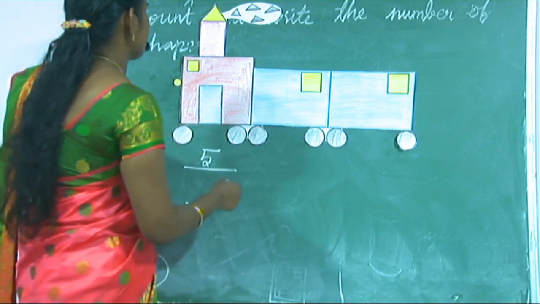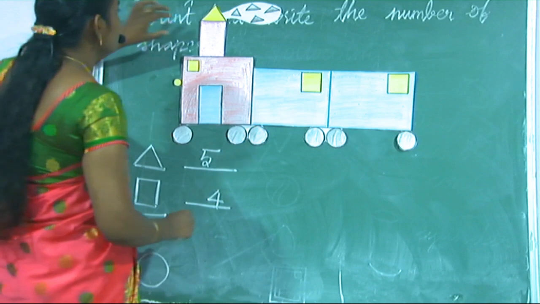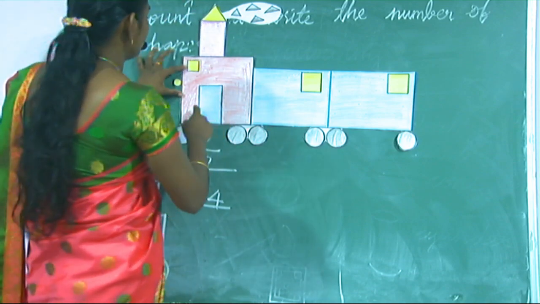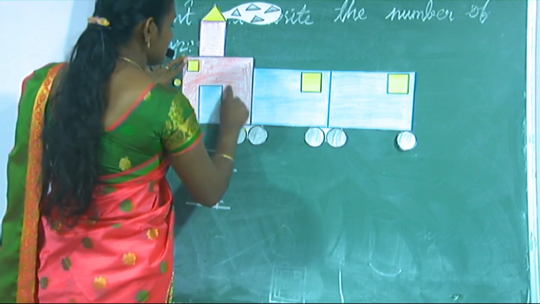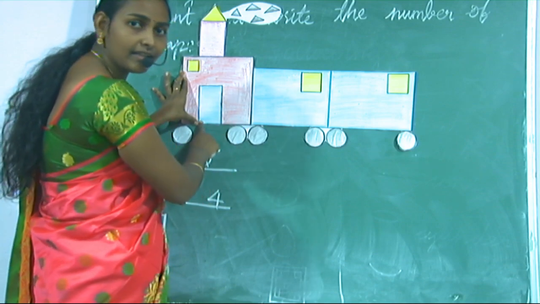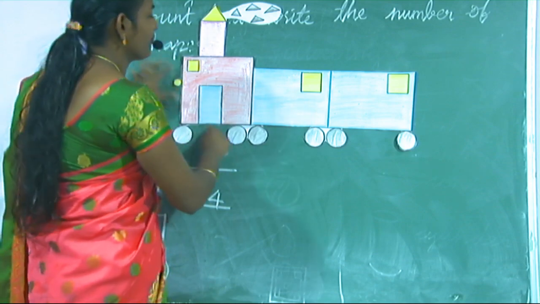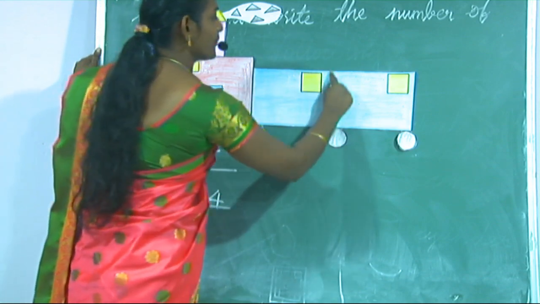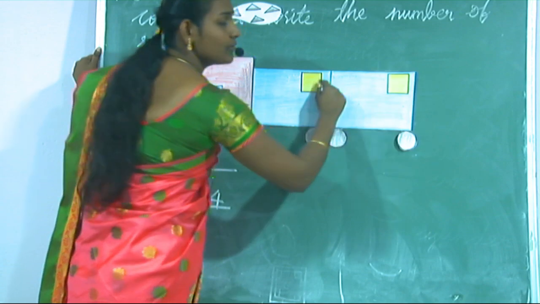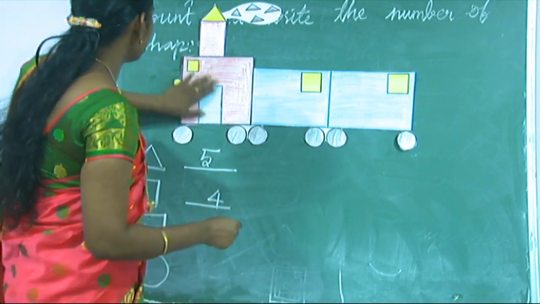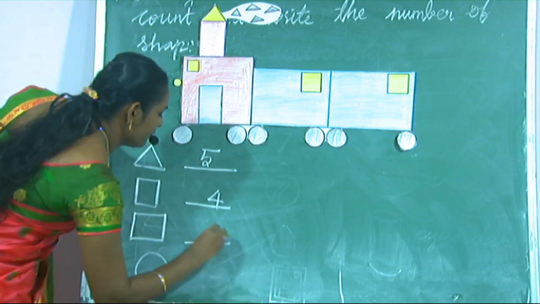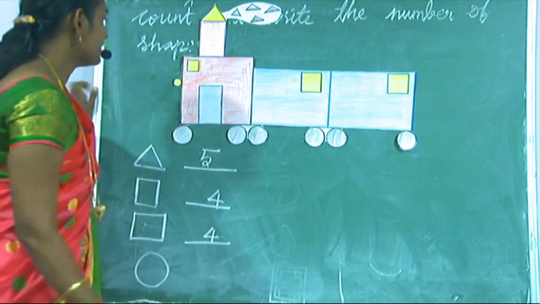Okay. Next, rectangle. You see, this is a rectangle. Yes, 1. Next, this is a rectangle. Yes, 2. Next, yes, 3. This is 4. Is there any other rectangle here? No. Okay. Again 4.